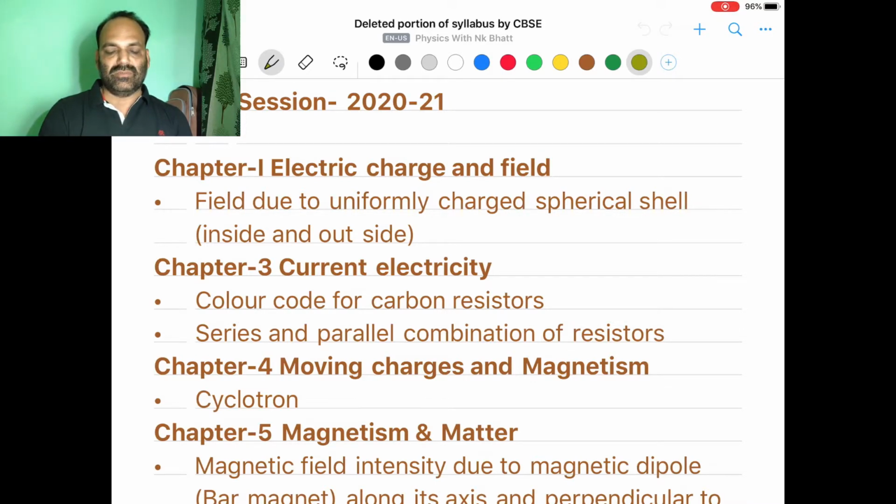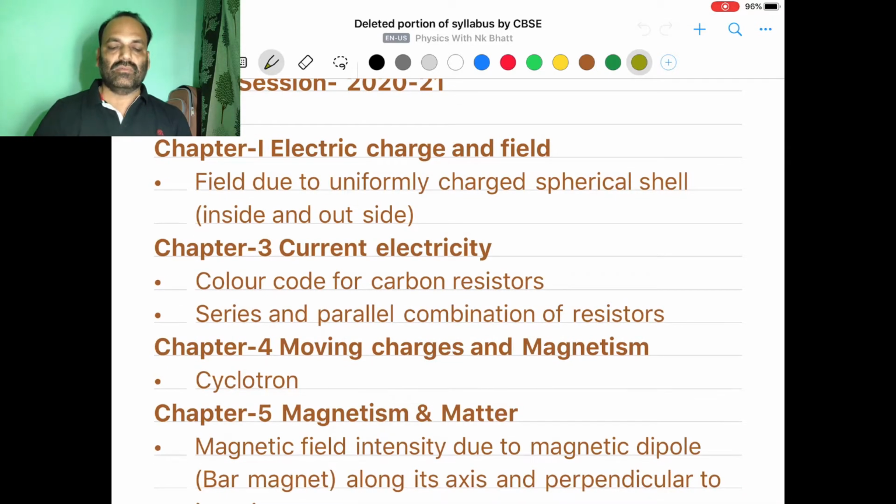So this topic is very much practical, and this is not covered this year, so you are not supposed to go through this. Another topic is also related to the resistances, and that is the combination of resistances, series combination and parallel combination. This topic will also not be there in the curriculum for this year, and it will not be asked in the examination. So two topics are removed: color code of carbon resistors and series and parallel combination of carbon resistors in chapter number 3.